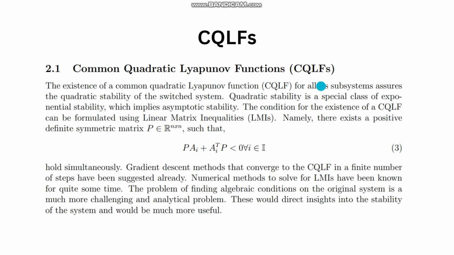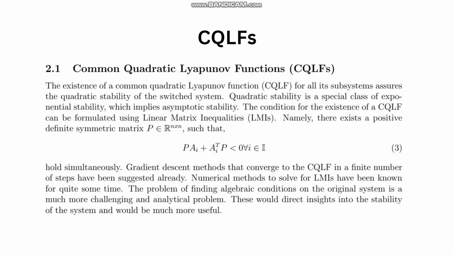What this says is that there are individual Lyapunov functions for every A_i. So if the same Lyapunov function holds for all such A_i, then we can assure that the entire system is stable. We can algebraically write this as linear matrix inequalities, LMIs, such as P A_i plus A_i transpose P should be less than 0. If this happens, then we definitely have a CQLF, right?